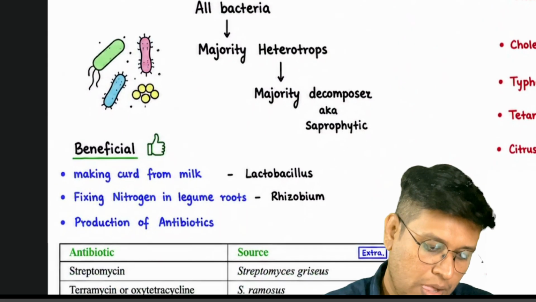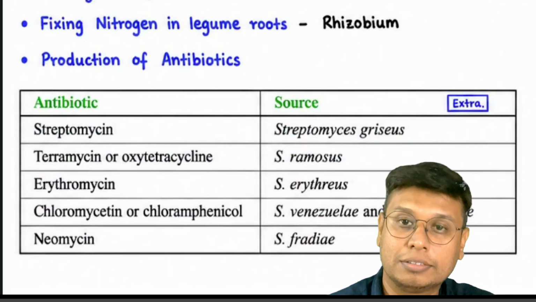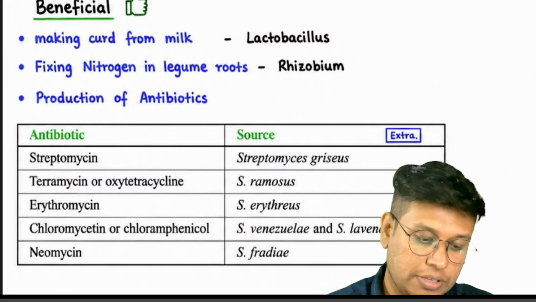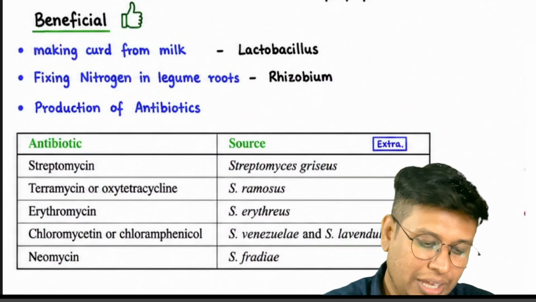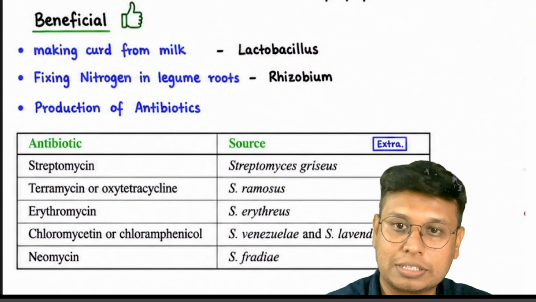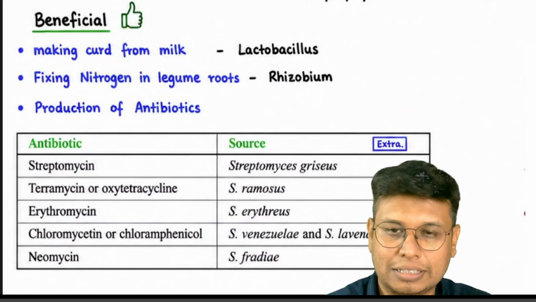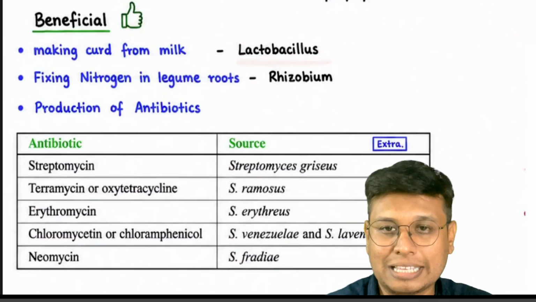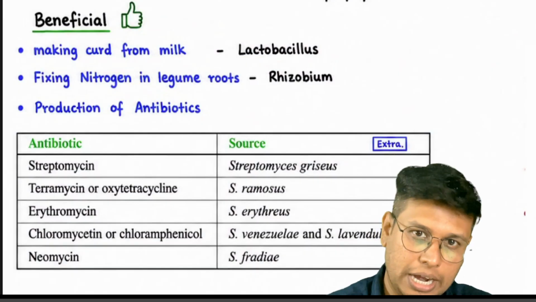Next, we are going to see beneficial bacteria first. Which ones are beneficial for humans, and which ones are harmful for humans. So, making curd from milk, basic concept. Lactobacillus converts milk into curd. It produces lactic acid. Lactic acid curdles the milk proteins and creates curd.